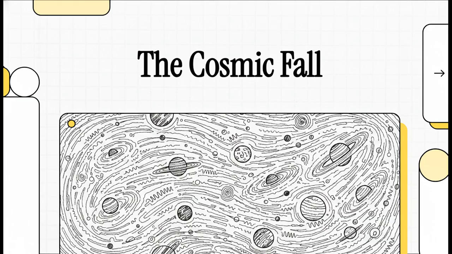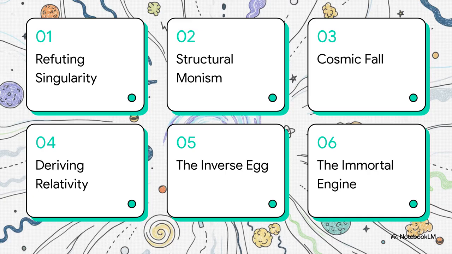We're going to explore how completely discarding the idea of an independent background vacuum actually allows us to map the universe as a totally continuous, singularity-free ecosystem. Looking at our agenda for today, we're going to start by refuting the initial singularity, then move into structural monism and the DP field. From there, we'll cover the cosmic fall and vorticity, how we actually derive relativity and flow, the concept of the inverse egg, and finally, we'll wrap up with the immortal engine.